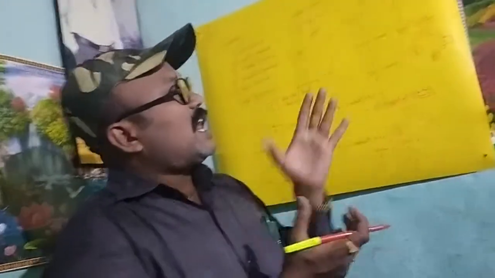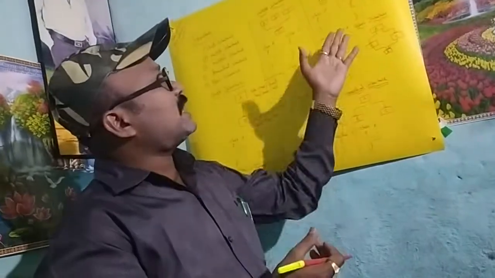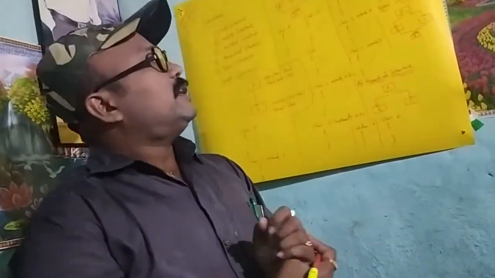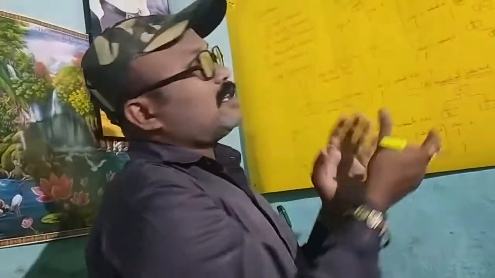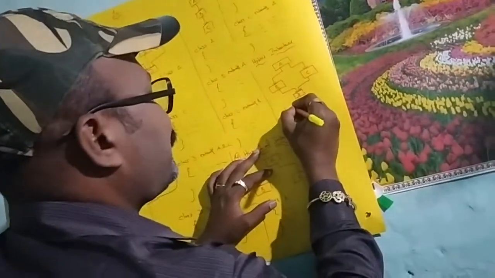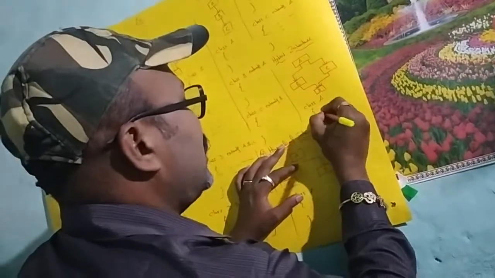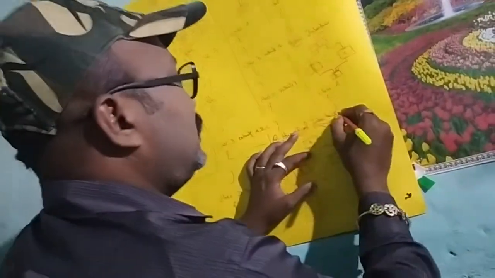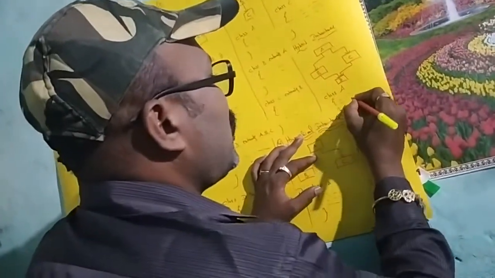It is called hierarchical inheritance. It is the block diagram for hybrid inheritance. Then this block diagram, how to convert into coding, I will explain. First one is class A. Then my dear students, what is the next one?